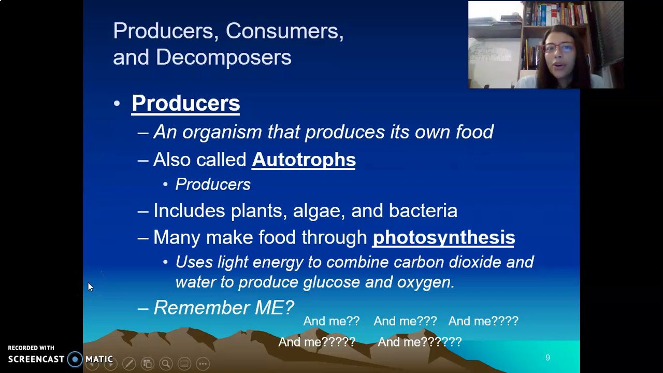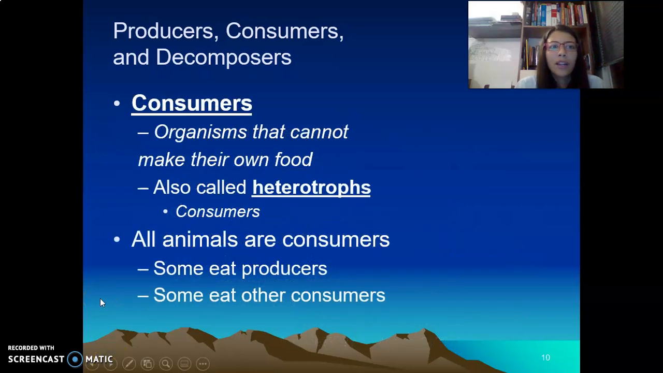The producers are organisms that produce their own food. They are called autotrophs. They include plants, algae, and bacteria. They use the sunlight and the carbon dioxide of the atmosphere to carry out the process of photosynthesis. That means that they change carbon dioxide and water and produce glucose and oxygen. Do you remember this topic? Producers. Now we are going to talk about consumers.